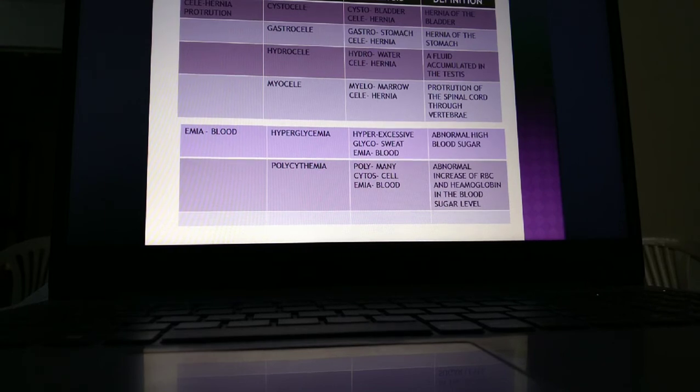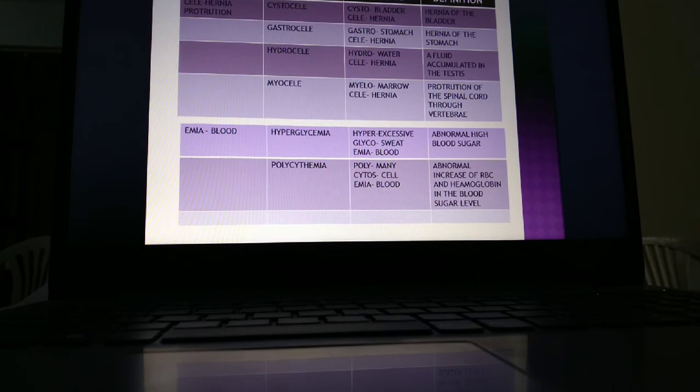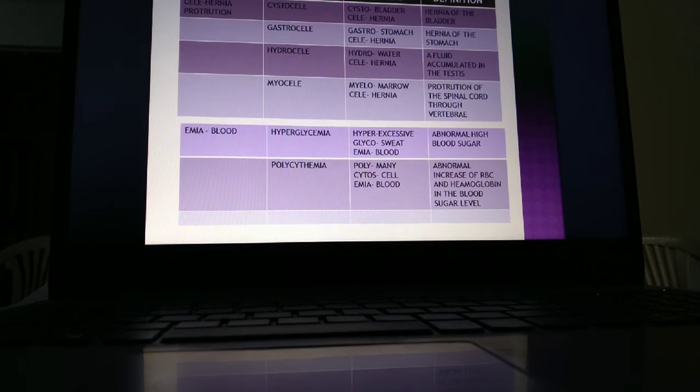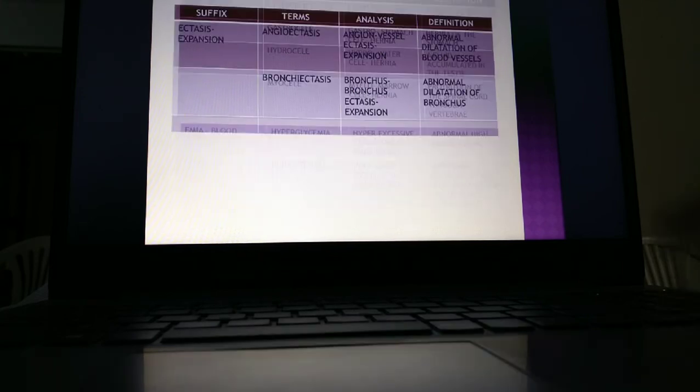The next suffix we are going to see is emia. Emia means blood. Hyperglycemia: hyper means excessive, glyco means sweet, emia means blood. So abnormally high blood sugar. Polycythemia: poly means many, cyto means cell, emia is blood. So abnormal increase of RBC and hemoglobin in the blood.